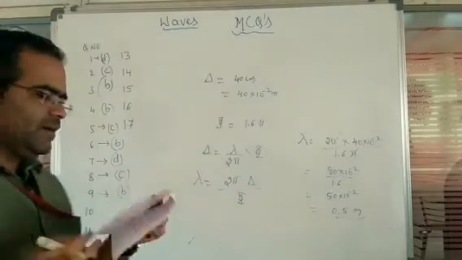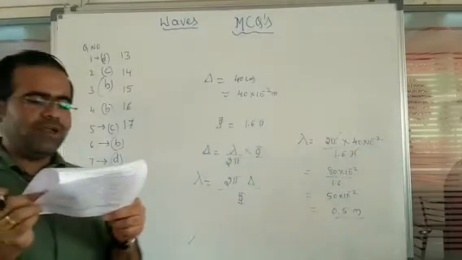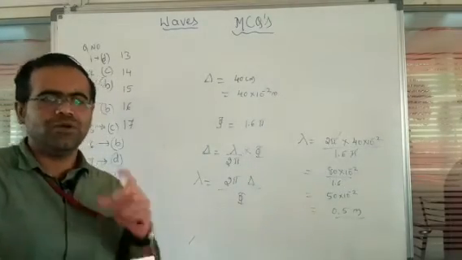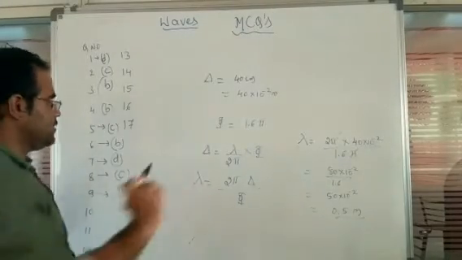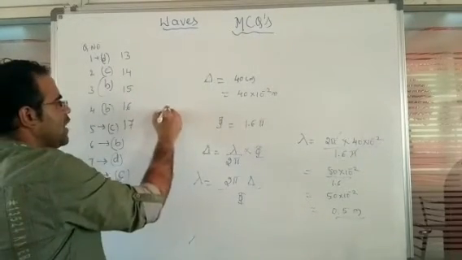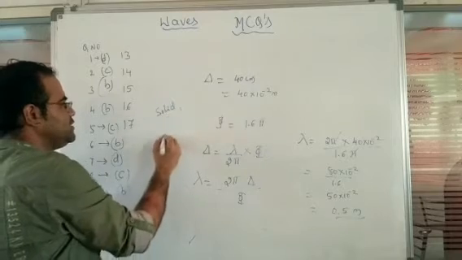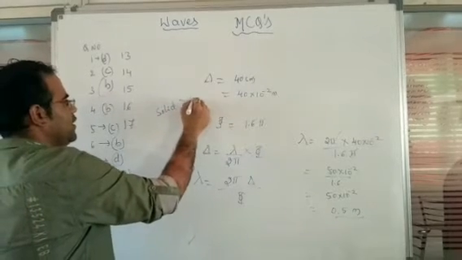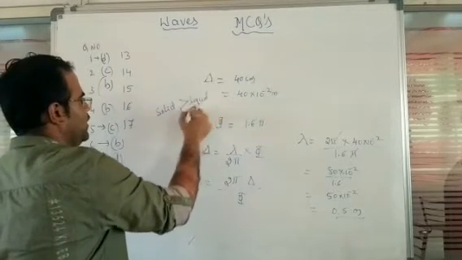Next, question number 10. The velocity of sound is greatest in. So remember, velocity is always greatest in solids, followed by liquids, again followed by gases.